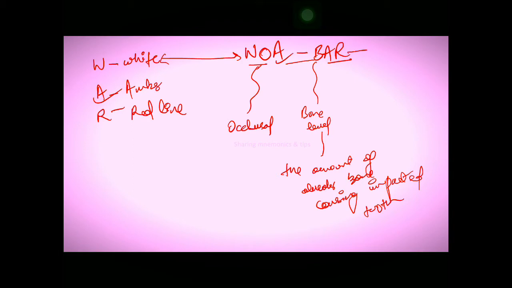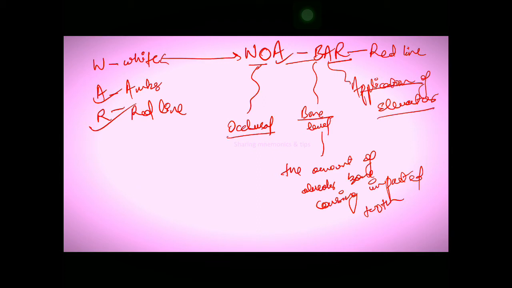AR stands for, we all know R stands for red line, like I've explained, and then A stands for application of elevator, in order to remove the tooth. So the mnemonic is Wua bar: occlusal level, bone level, application of elevator. These are the three things in Winter's lines, which indicate the color lines. So these are the mnemonics.